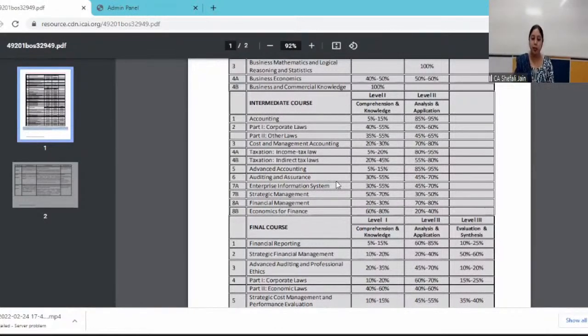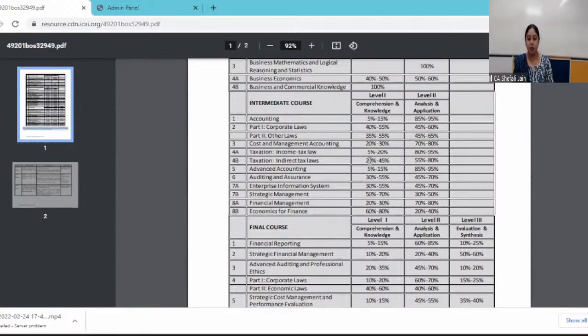So if you see Taxation Paper 4, Section B in taxation paper is Indirect Tax Laws, and the weightage for the comprehension and knowledge based questions is 20 to 45%. So at least 20% of the paper will be comprehension and knowledge based, but not more than 45%.